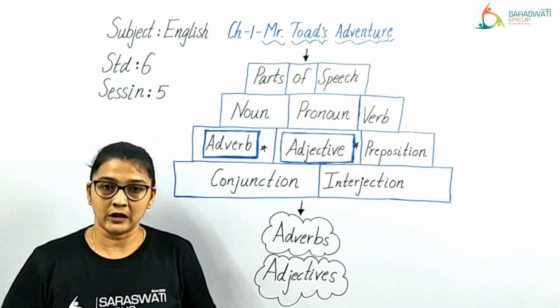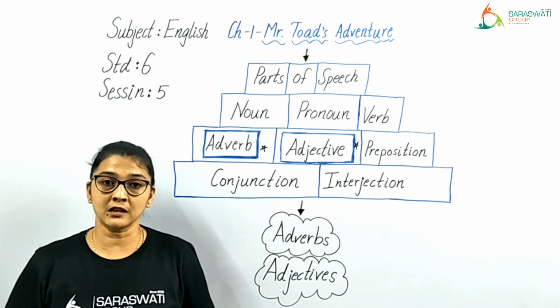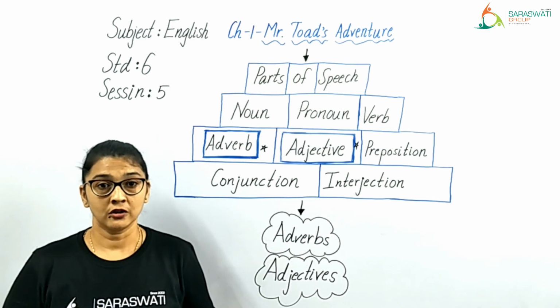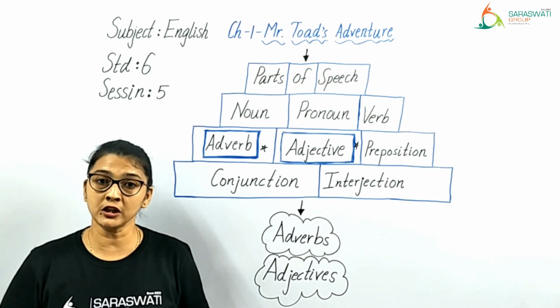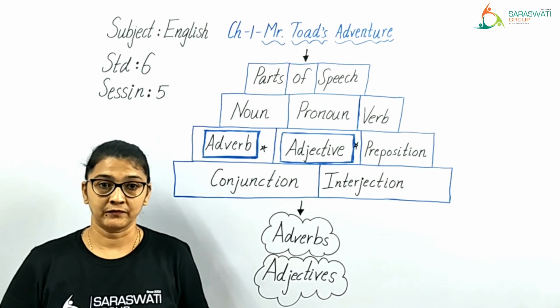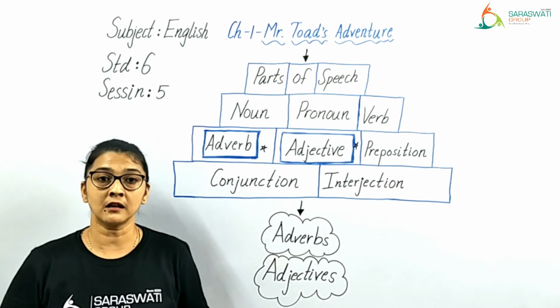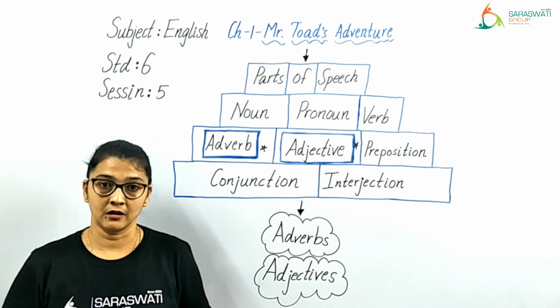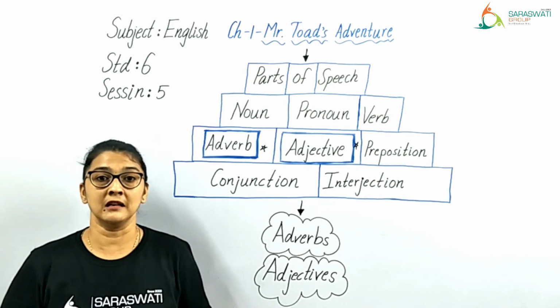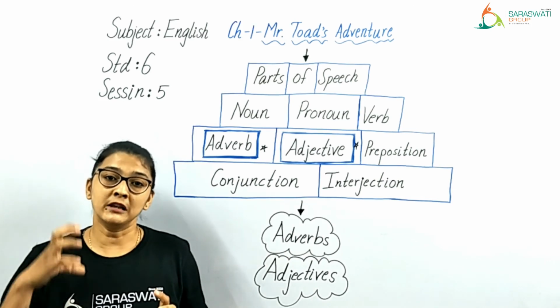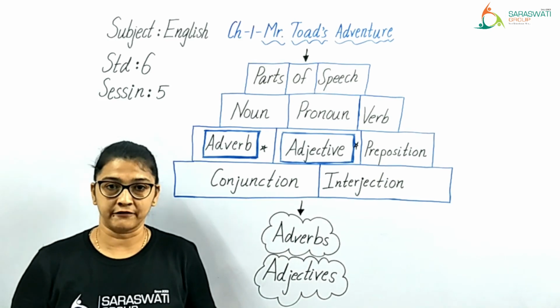Along with this video lecture, you are going to get a worksheet which you are going to do as homework. Now, in the worksheet, you will find two questions. Question number 1 is a reading comprehension. What is a comprehension? Comprehension is a bigger form of a paragraph.